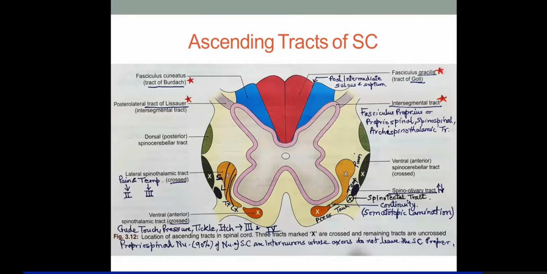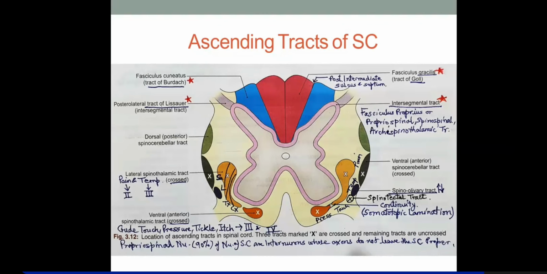Then if we're talking about maintenance of posture, maintenance of muscle tone, like equilibrium, then we are talking about reflex, subconscious or unconscious reflex activities in balancing and maintaining tone. We are talking about the spinocerebellar tracts. And in spinocerebellar we may categorize 4 tracts.